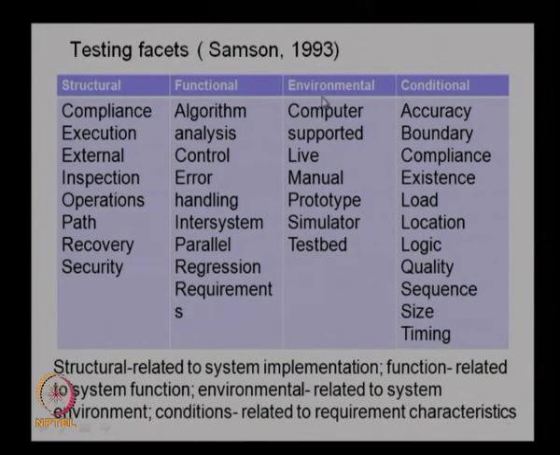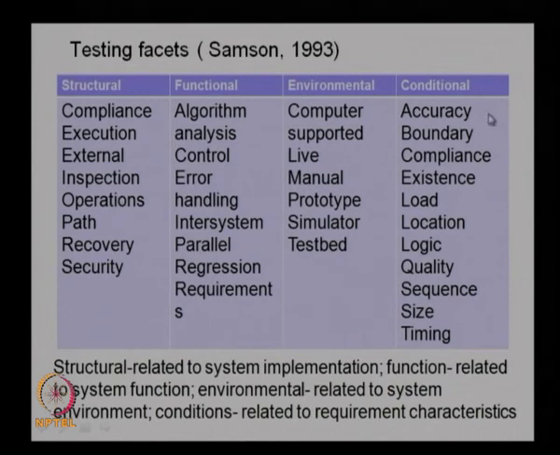So these 2, the environmental and conditional, need to be tested under both the conditions. When you do a structural test, we need to look at the environmental aspects as well as conditional aspects for all these tests. When you do a compliance test under structural test or an external testing or the operations test, we need to look at what kind of an environment this particular operation is carried out in, whether it is computer controlled or it is a manual one, or it is a prototype we are doing, or it is a simulator.